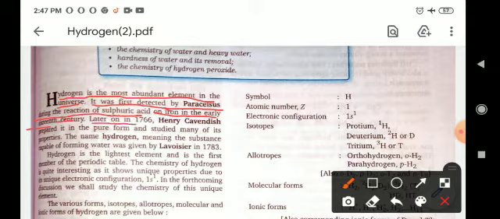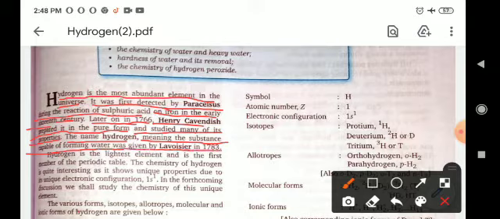Later on, in 1766, Henry Cavendish prepared it in the pure form and studied many of its properties. The name hydrogen, meaning the substance capable of forming water, was given by Lavoisier in 1783.